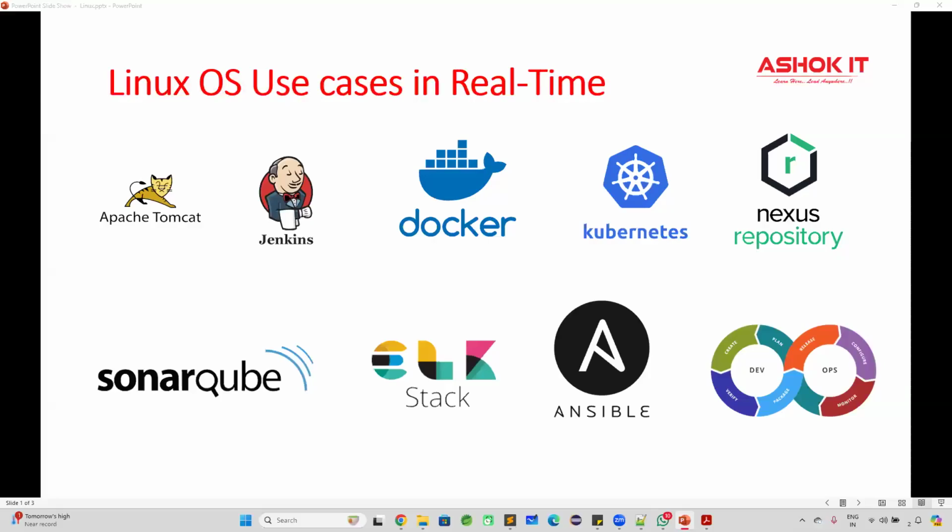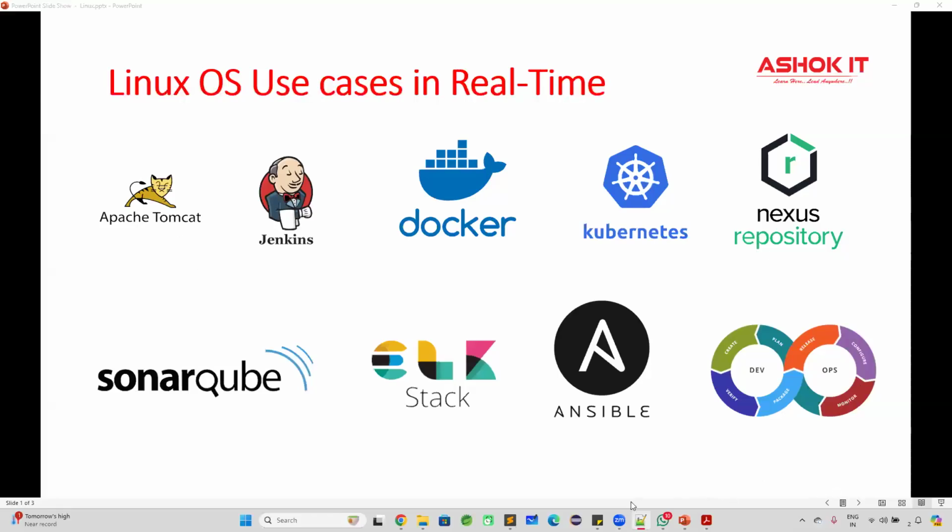Correct. So they are running their application in the Tomcat server. The Tomcat server is running in the Linux machine. So if the Tomcat server is down, they need to check why it is down, what are the logs and all that stuff. So they are using basic commands. So definitely you are going to learn 60 to 70 commands in the Linux operating system from this course. That is for sure. Very good, guys. So I think we are clear. Do you understand the importance of Linux now? We are going to use Linux operating system to set up our infrastructure in the real time.